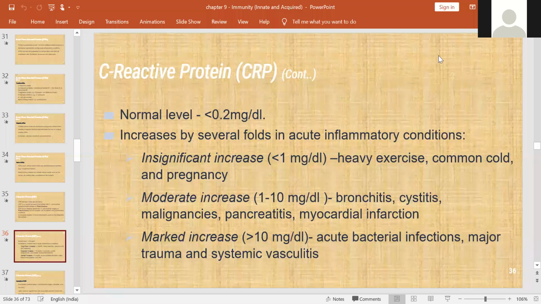Usually this can be seen in bronchitis, cystitis, malignancies, pancreatitis, and myocardial infarction. Suppose if it is more than 10 milligrams, that should be considered a marked increase. This can be seen in acute bacterial infection, major trauma and systemic vasculitis.